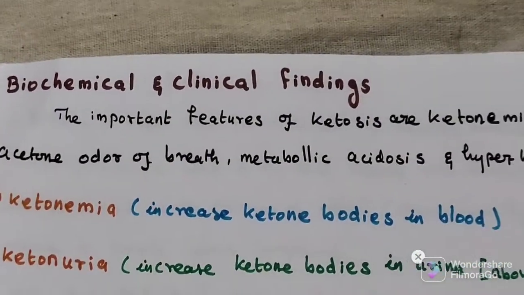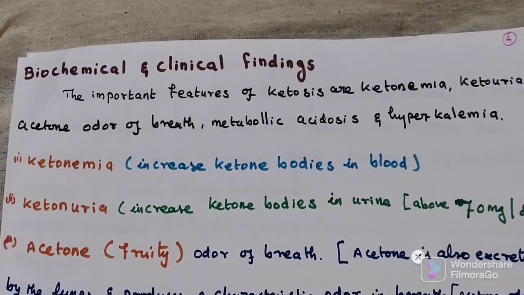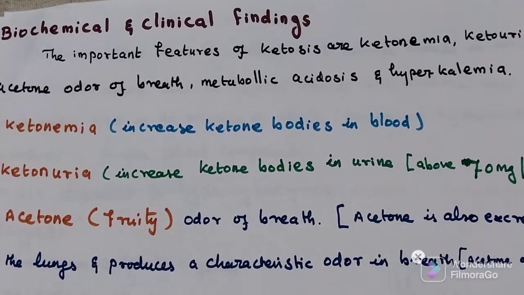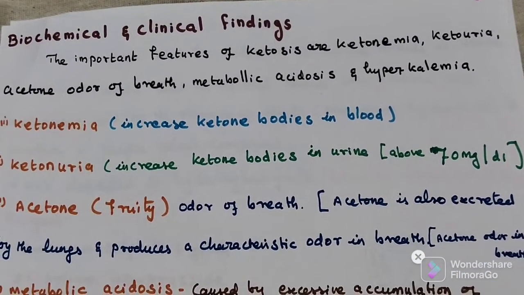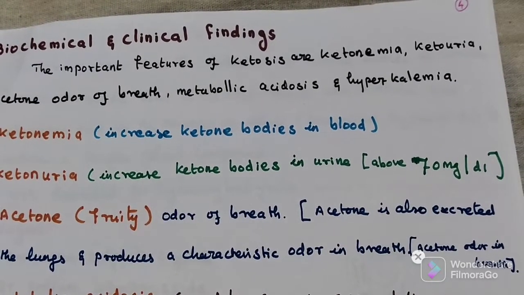Now coming to biochemical and clinical findings. It causes ketonemia, that means an increase in ketone bodies. Then it causes ketonuria, increased ketone bodies in urine.